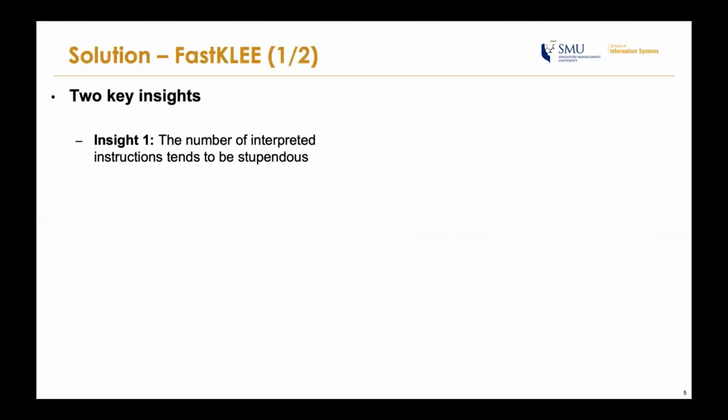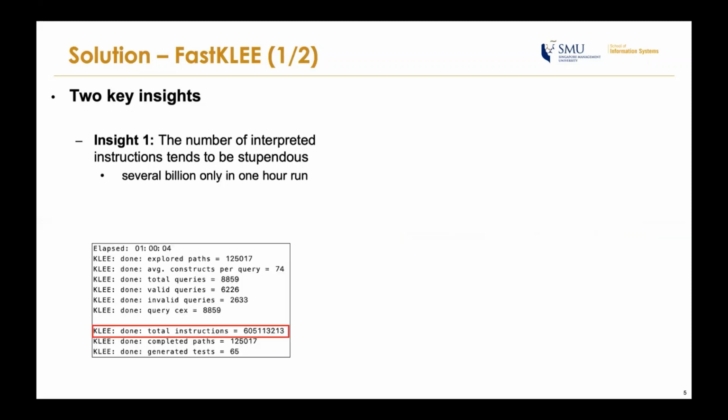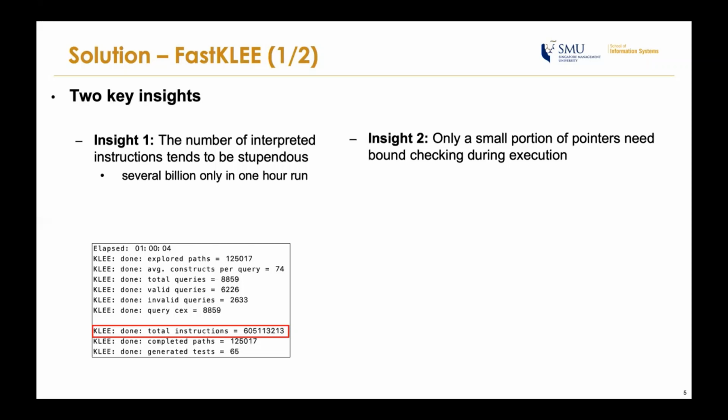First, the number of interpreted instructions tends to be huge, usually several billions in only 1 hour. Second, a large portion of pointers in C can be statically verified to be type safe, and reducing the bound checking of redundant ones can accelerate the execution.